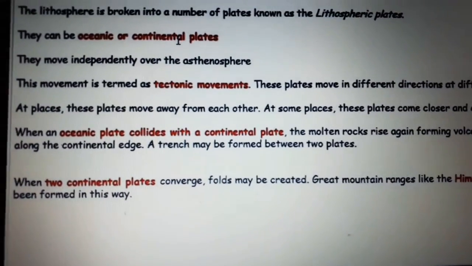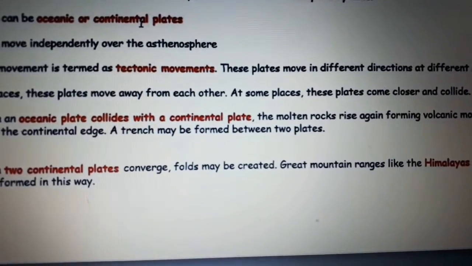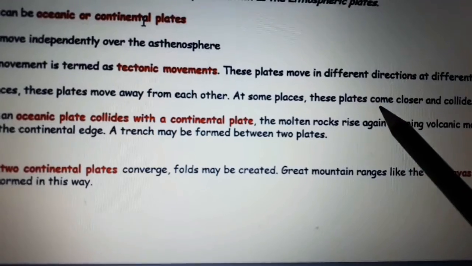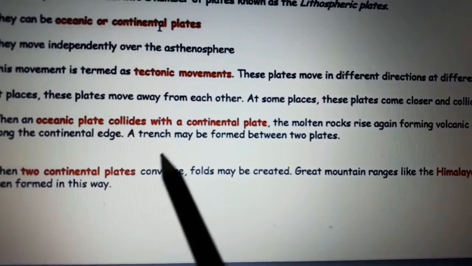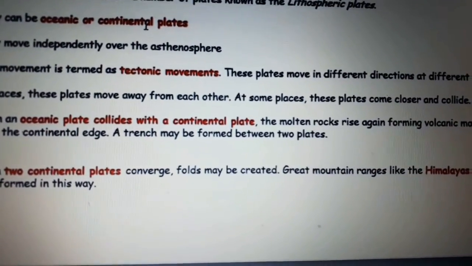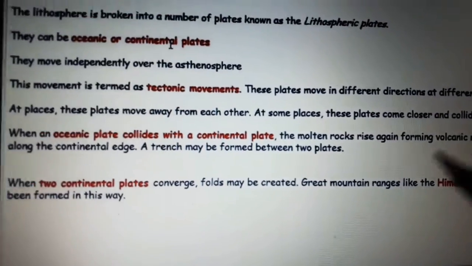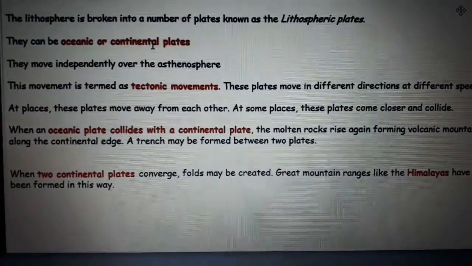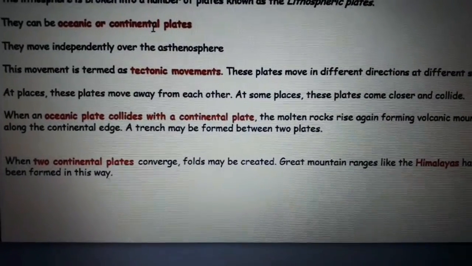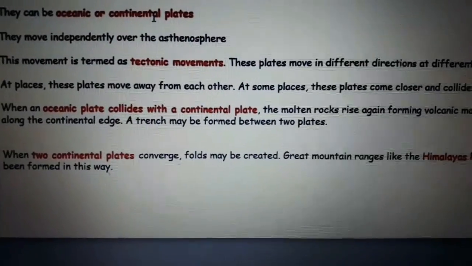At other places, the plates come closer and collide, sometimes from opposite directions. When the plates meet, a collision happens. Based on how the plates meet, volcanic mountains, thrusts or folds will originate.